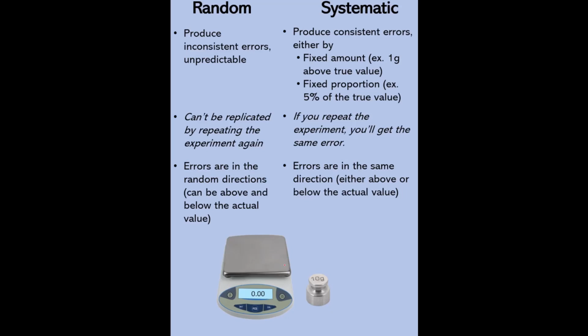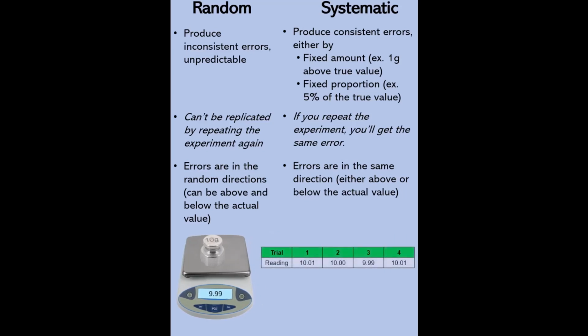Now let's measure again. The first measurement is 10.01. Now you would like to repeat it because maybe there is some air forcing on the balance, or maybe there are some vibrations during your weighing, or there is some dust on the balance. So you want to repeat the measurement. Let's say this time it's 9.99 grams. Then you repeat again. Now we have 10.01 grams, and then 9.99 grams. So this is a summary of your measurement, for example. Your first measurement is 10.01. That's 0.01 above the true value.